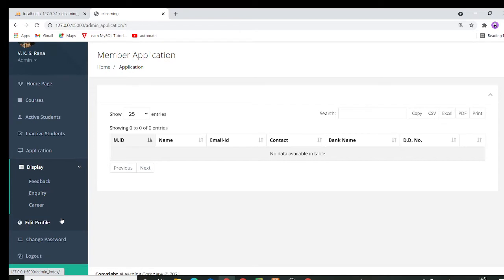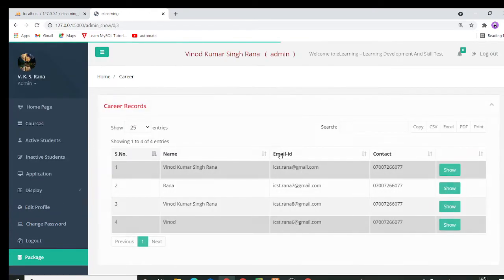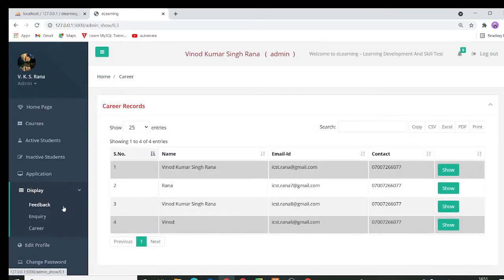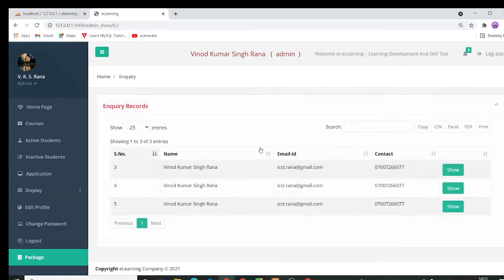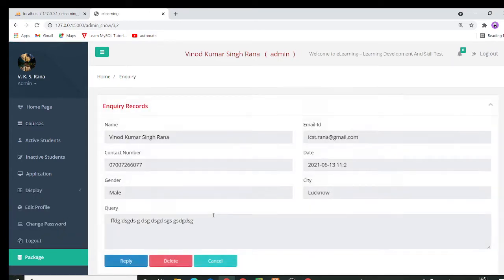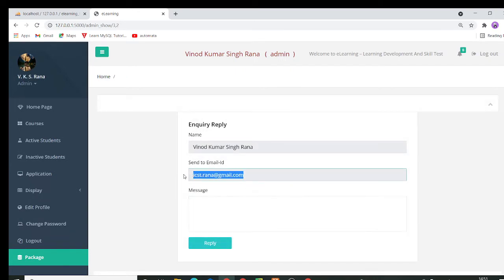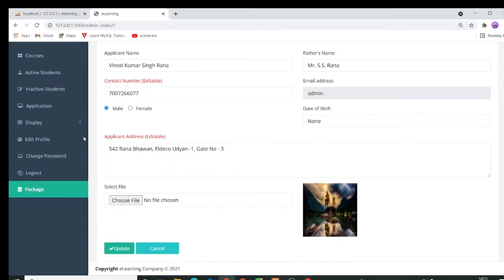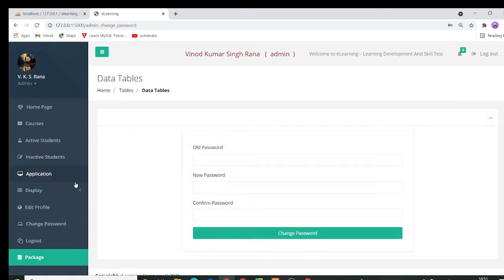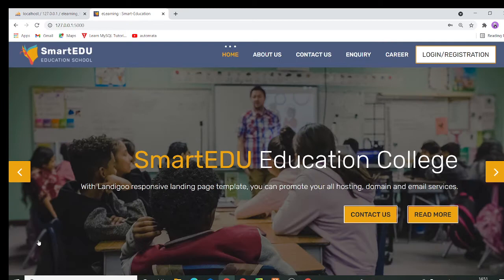The display page will display all the career requests and inquiry requests. Feedback also, if the admin wants, he can reply to this particular user. Admin can edit the profile, change password and log out.